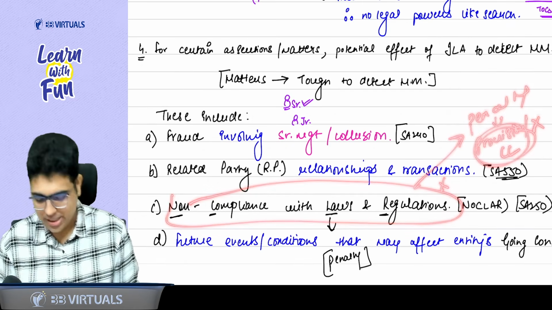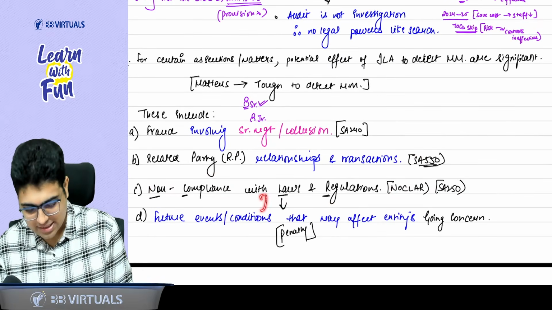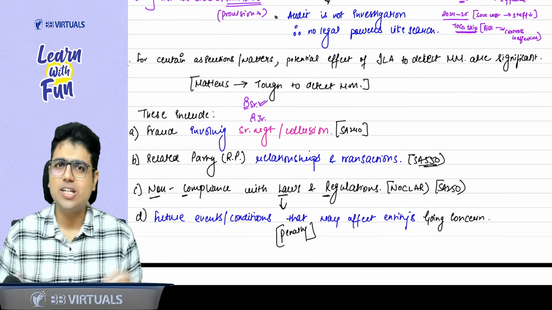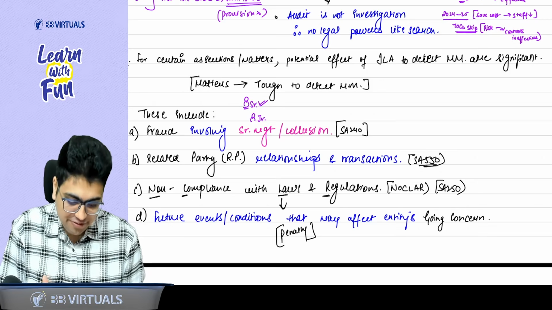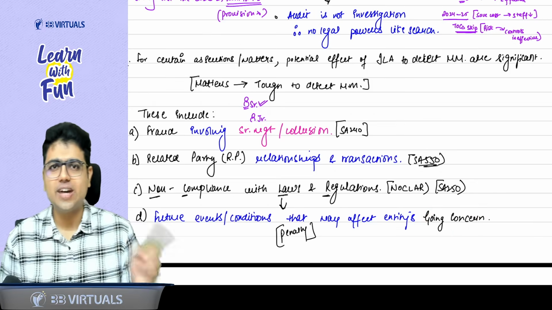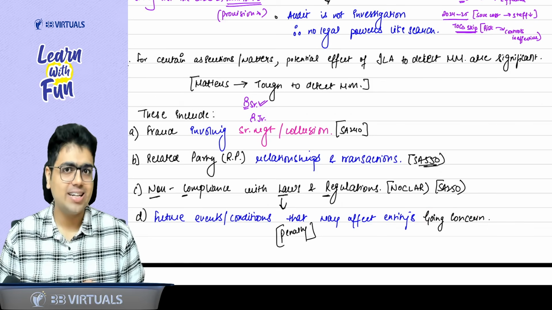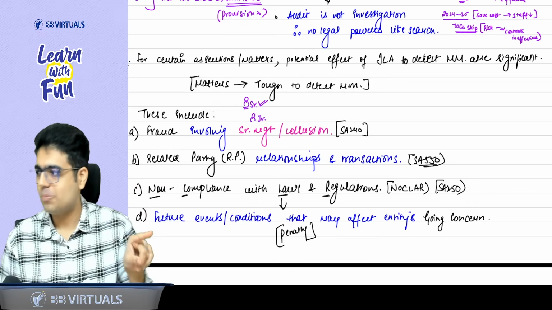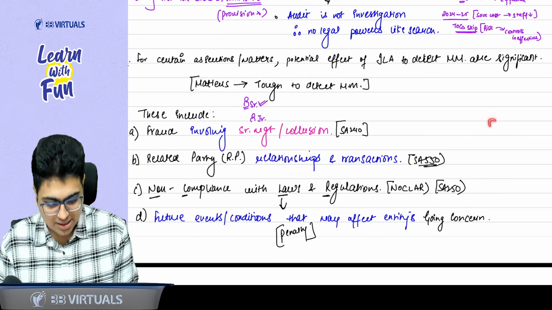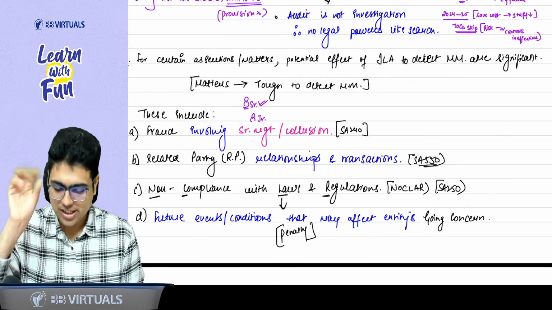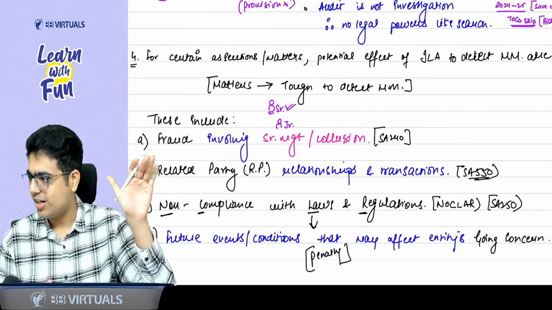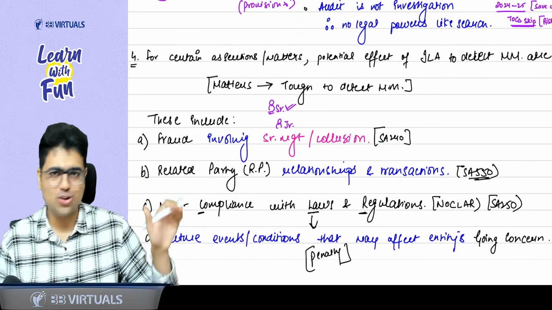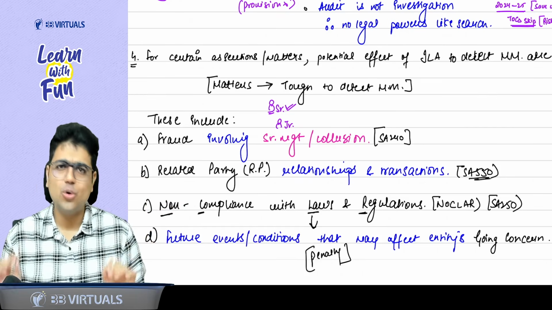And the last point, which is similar to this point, is that there can be future events and conditions which can affect going concern. When the financial statements are prepared on a going concern basis and some future event happens which affects the going concern, again it leads to a material misstatement. So these are the four areas where it is very tough to detect material misstatement: fraud, related party, non-compliance with laws and regulations, and lastly, going concern.